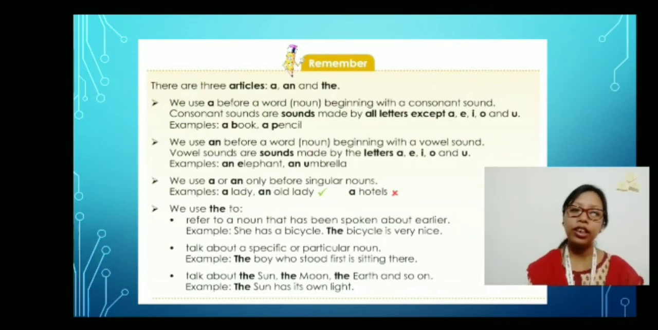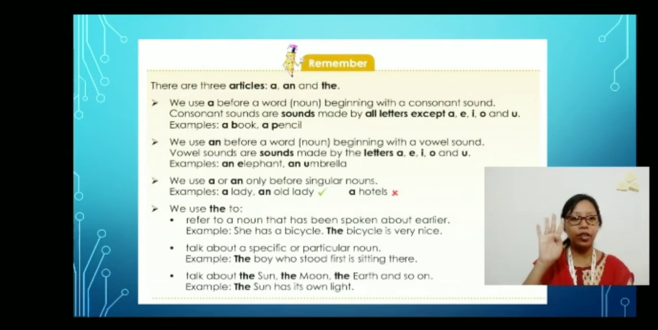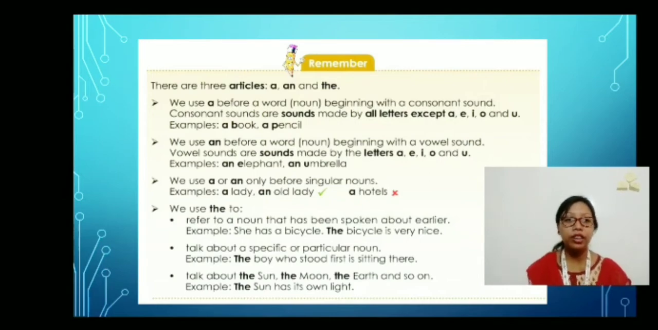So we already know that there are three articles, that is a, an, and the. When do we use a? We use a before a word beginning with a consonant sound. Now we already know that there are vowel sounds, right? What are the vowel sounds? A, E, I, O, U, right? So with the vowel sound, we always use the article an, right?